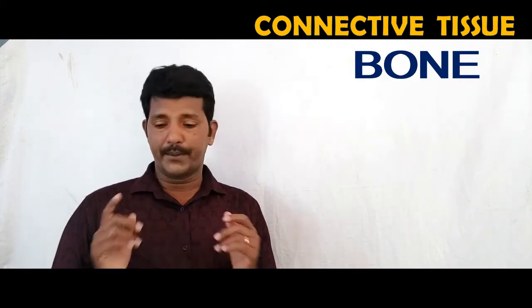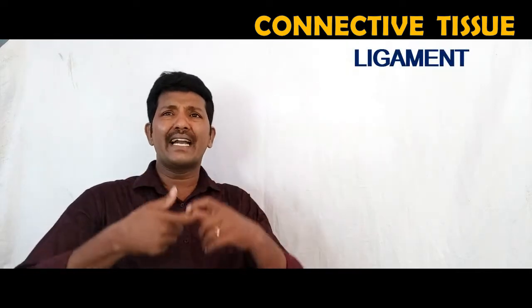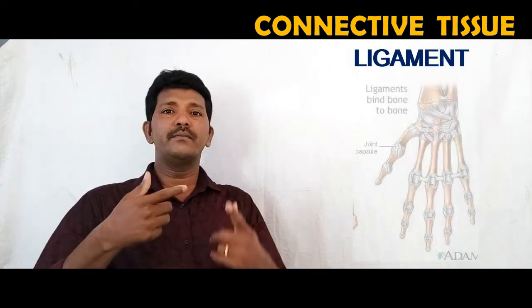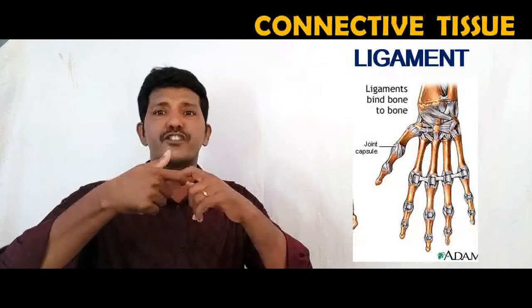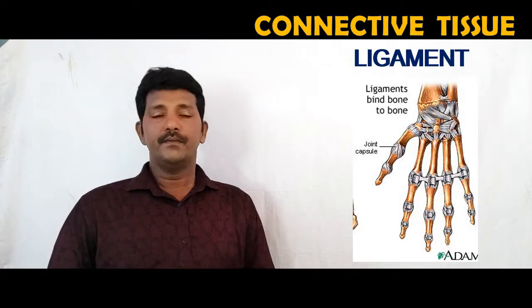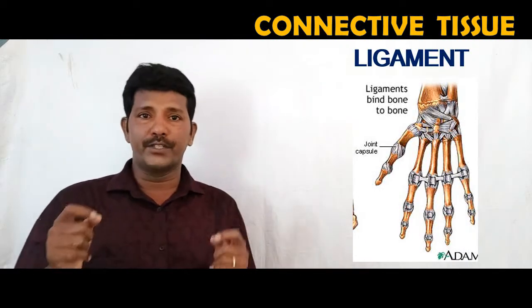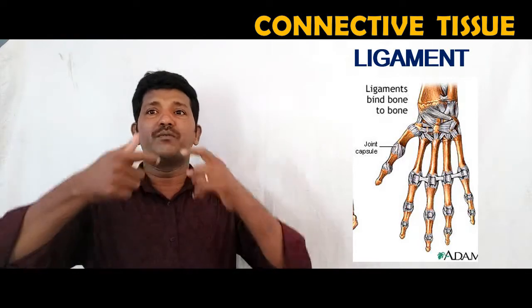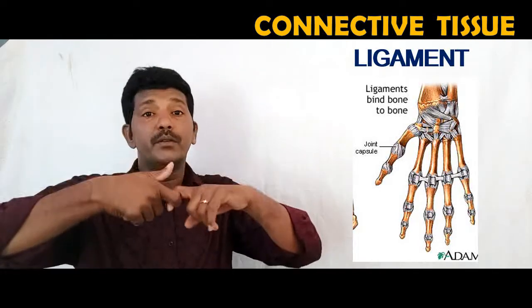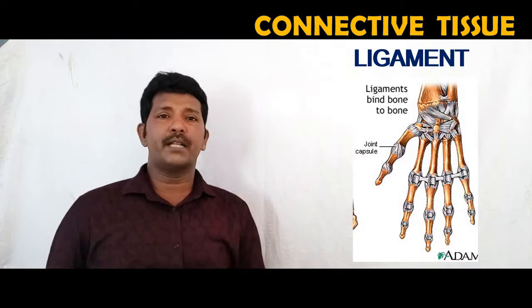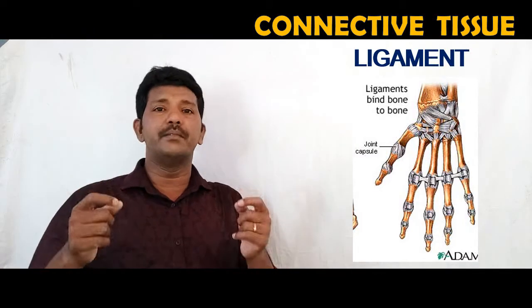Then another type of connective tissue is ligament. Ligament connects one bone with another bone, especially at joints. The ligament is made up of a large number of fibers.